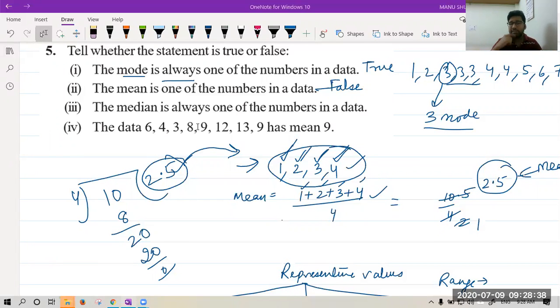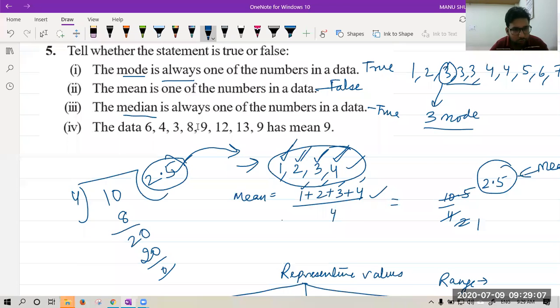So class, this third part is true because we have studied only one part, that is odd number of terms. For odd number of terms, we have found that always the answer is from given values only. If it is even number of terms, it may change. But for odd number of terms, it will always be from given data. And in our course, we have only odd number of terms. So we will take it as true.